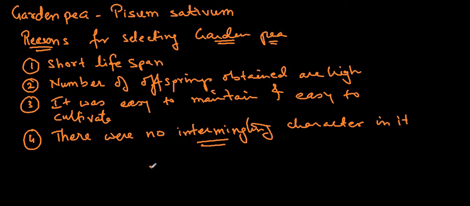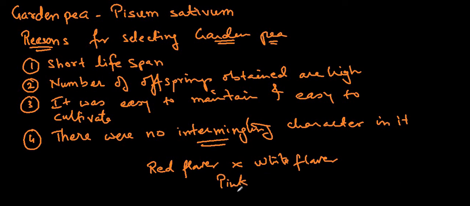As for example, if a plant having red flower is hybridized with a white flower plant, what is the possibility of what it is going to obtain? It is going to obtain the pink flower. So what is the possibility of obtaining red or white? It is very less, but it is going to obtain a pink color flower. So this pink color is an intermingling character between red flower plant and the white flower plant. Such things were not seen in the garden pea, in the Pisum sativum. So these were the reasons he selected garden pea plant.